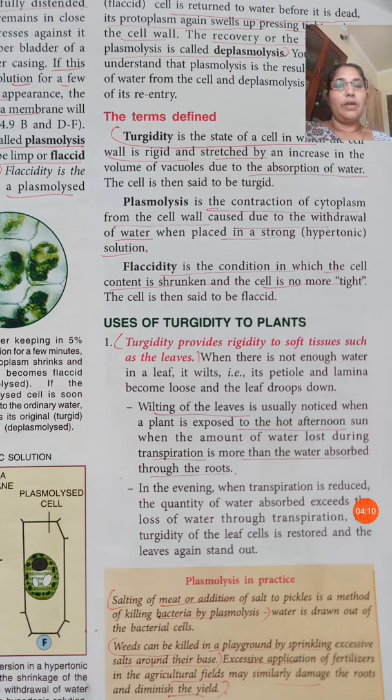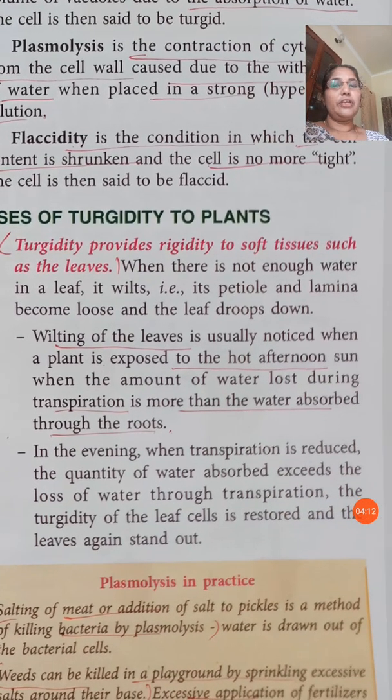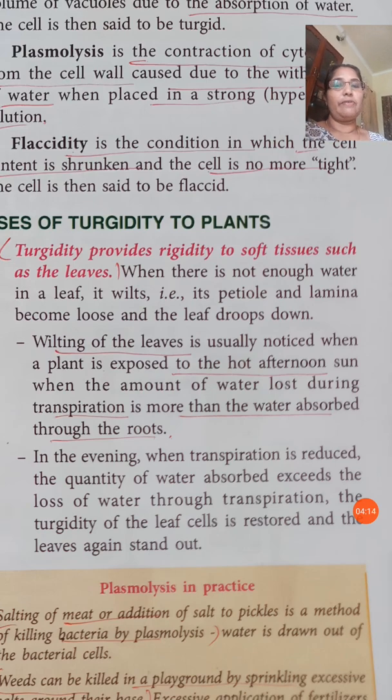The wilting of the leaves is usually noticed when a plant is exposed to the hot afternoon sun, when the amount of water lost during transpiration is more than the water absorbed through the root. This also will happen sometimes when the plant is well watered.